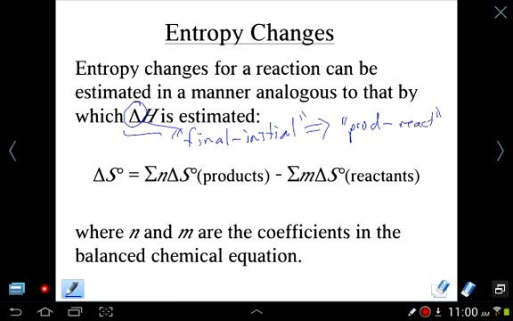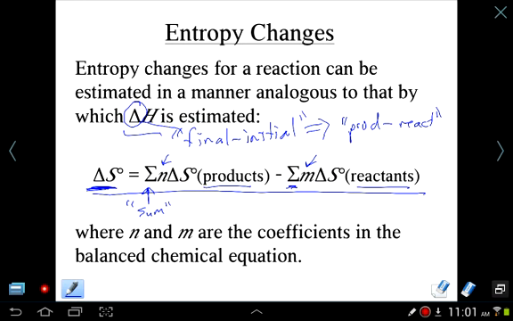So here's the equation, and it looks complex again, but it says that the change in the entropy for the chemical reaction is the summation, this is sigma, of all the products minus the sum of all the reactants. And then n and m mean you have to multiply by how many moles you have, and that makes sense because the more moles you have, the higher the entropy is going to be, so you have to consider that.